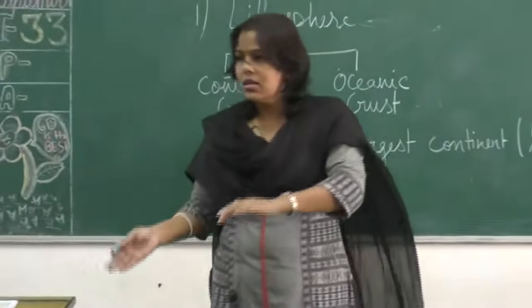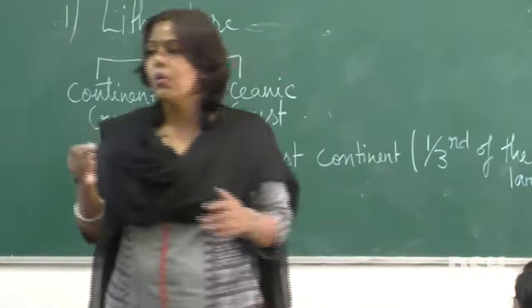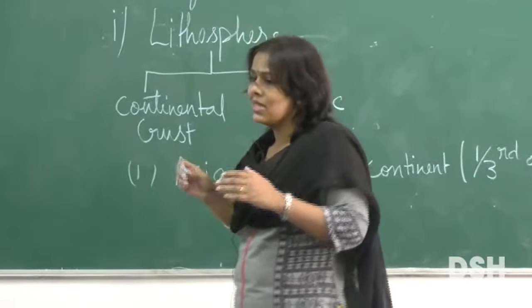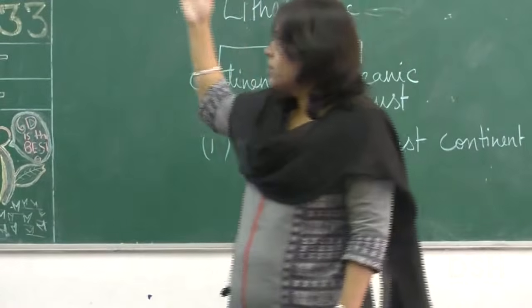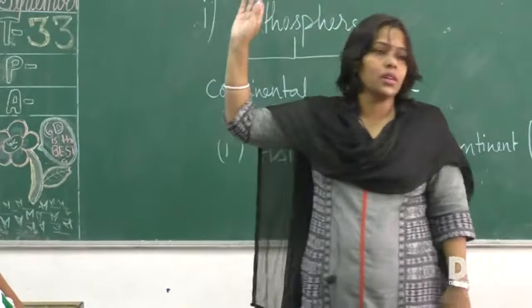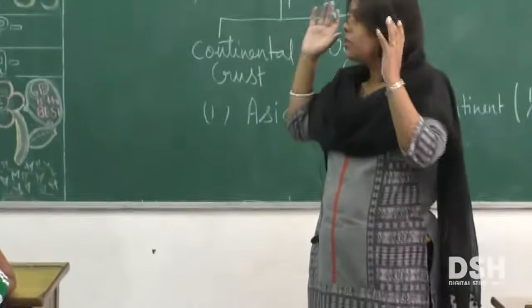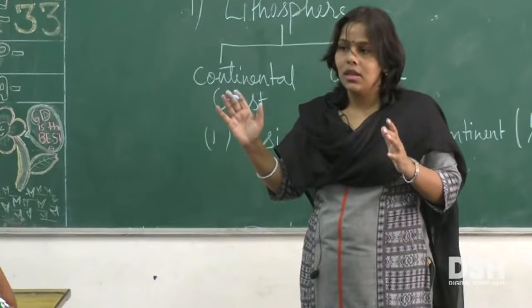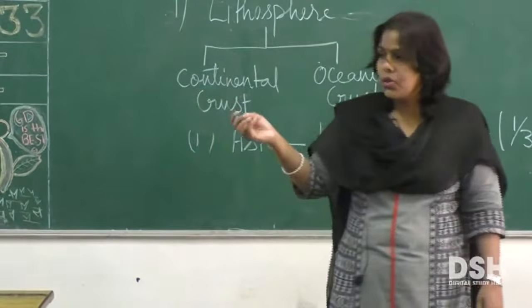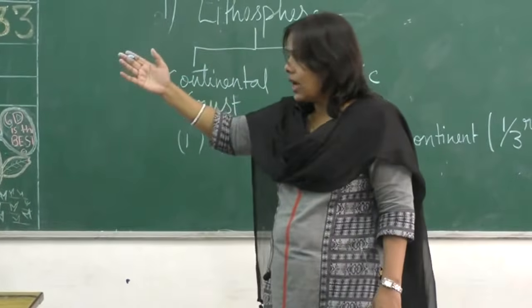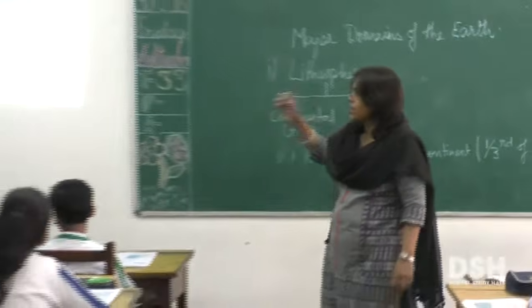We never talked about the southern hemisphere, did we? So this is one of the important reasons why we talk about all solstices and most of the facts with reference to the northern hemisphere, because northern hemisphere has got most of the land masses and people, it is densely inhabited, whereas southern hemisphere has got few continents, as you can see, Australia and Antarctica, which is not inhabited, and some parts of Africa and South America jutting into it.